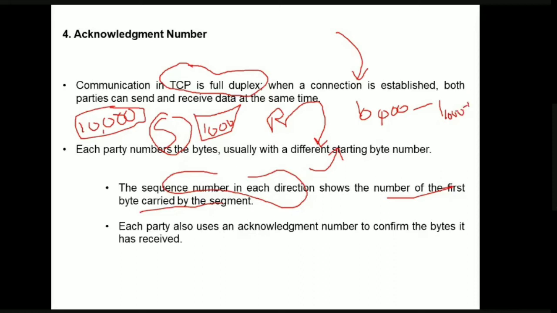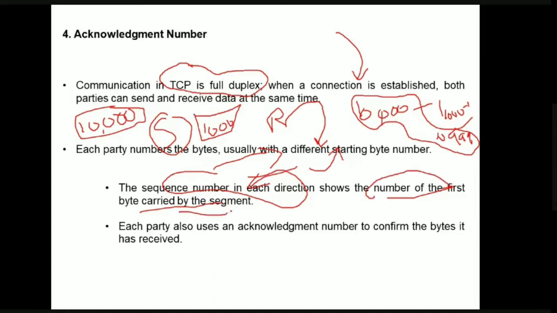11,000 minus 1. That is 10,999. So this is the range of sequence numbers. Here the sequence number in each direction, either the sending direction or the receiving direction, what do they specify? They specify the number of the first byte which is carried by the segment.